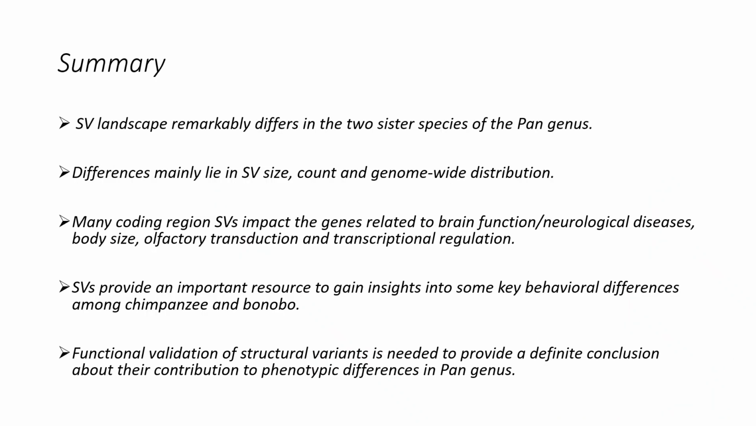Here is a summary of our findings. The SV landscape remarkably differs in the 2 sister species of the genus Pan. Differences mainly lie in their SV size, count, and genome-wide distribution. Many coding region SVs impact genes that are related to brain function and neurological diseases, body size, olfactory transduction, and transcriptional regulation. So based on these findings, we speculate that SVs provide an important resource to gain insights into some key behavioral differences between chimpanzee and bonobo.